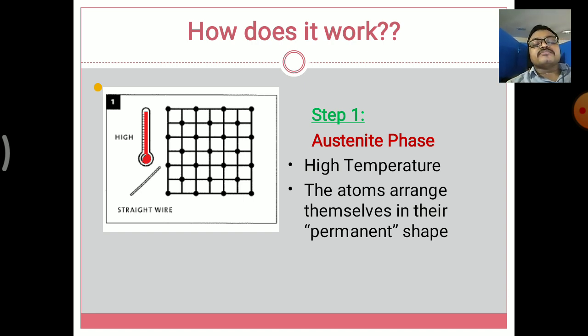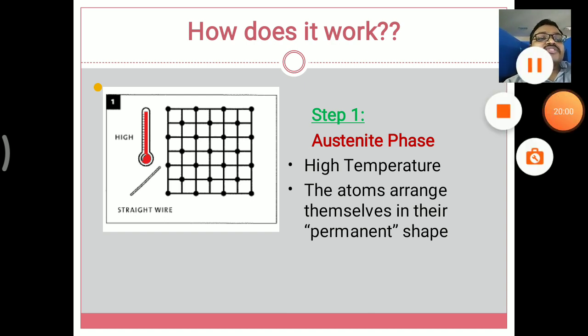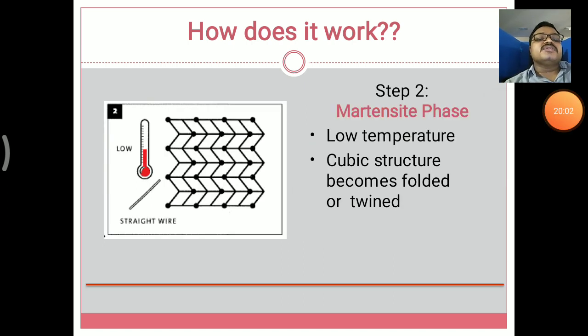In the picture we can see the transformation range. The temperature is shown in red color, that is very high temperature, from 725 degrees up to 1100 degrees. Then a straight wire is induced in the austenitic phase, that is no inclusions have been added here. So this is the step 1 range, the austenitic phase.